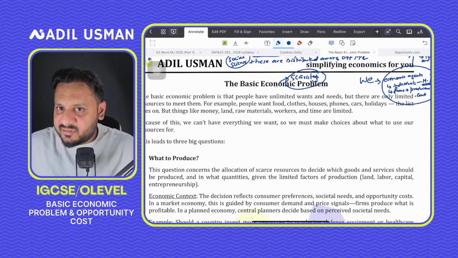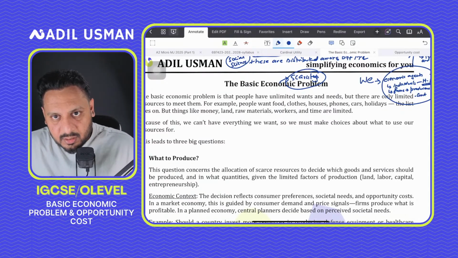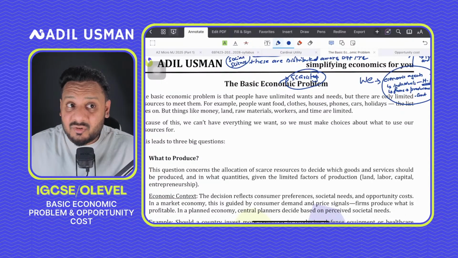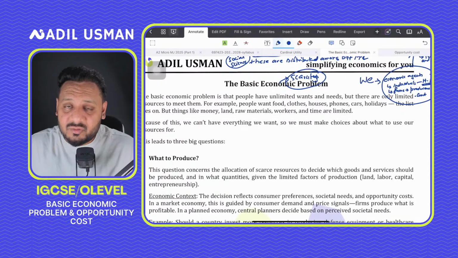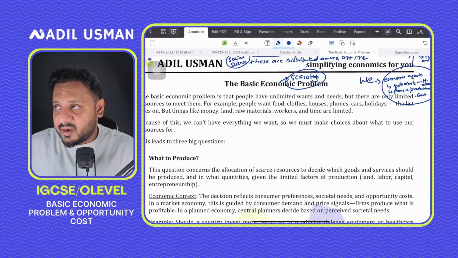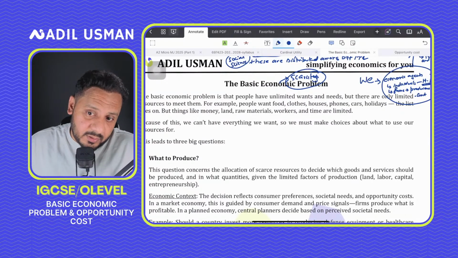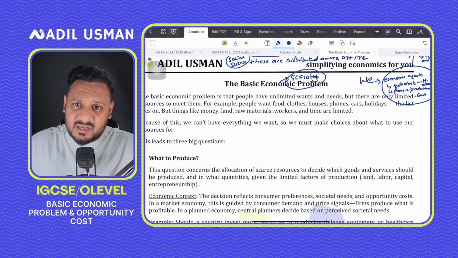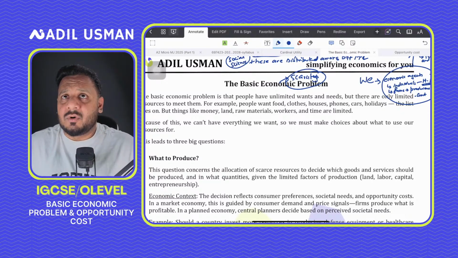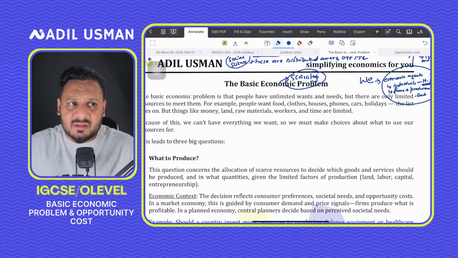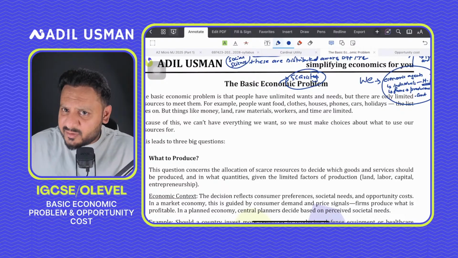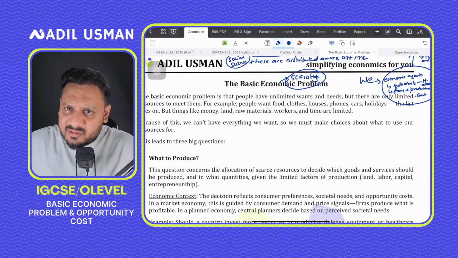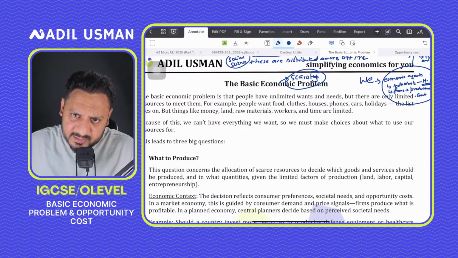It's the government or the central planners who will decide what needs to be done. And when I say what needs to be done, what needs to be produced in the next 5 years, how it should be produced, how many workers should we hire, how much has to be produced in the healthcare sector, how much in education, how much infrastructure has to be done, what goods and services will be produced in the primary sector, do we need to export or not? All these decisions the central planners, that is the government, would make, right?